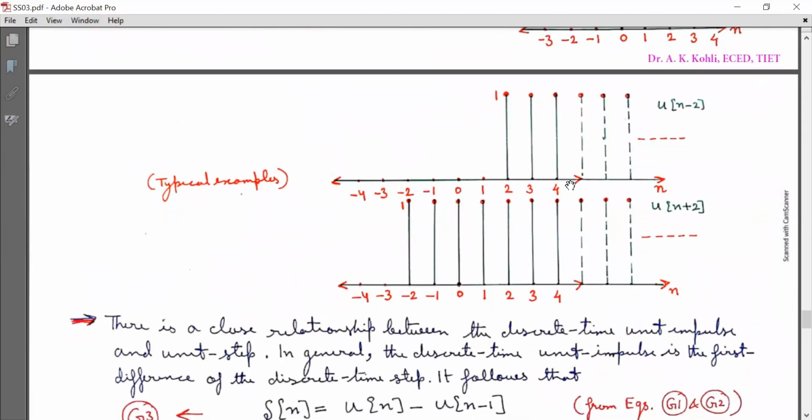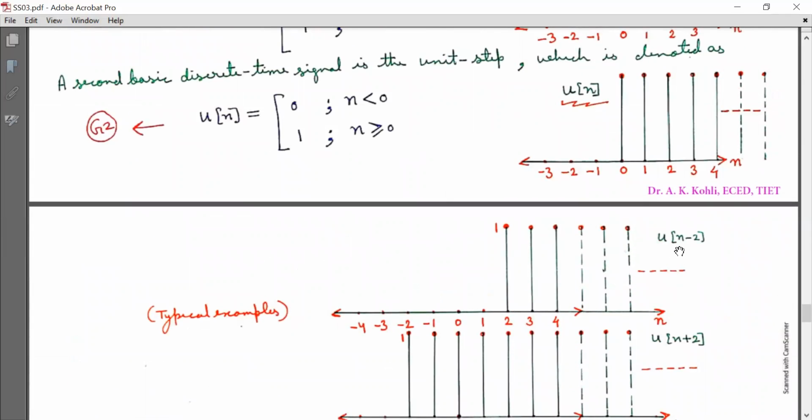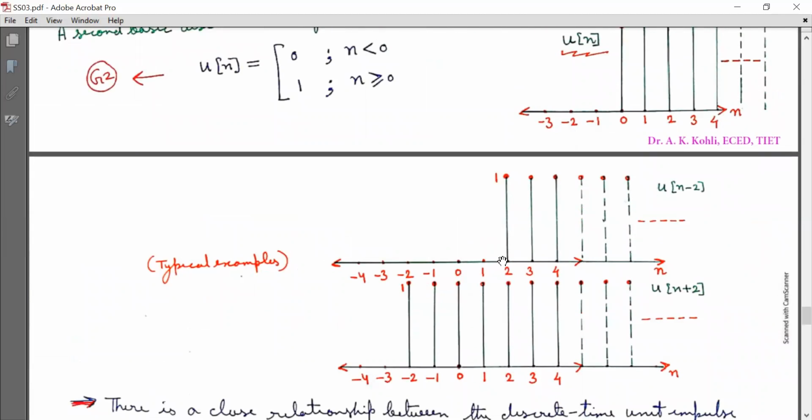Now, a typical example: how to plot u[n-2]. This is u[n-2], a signal delayed by 2 steps. So move this, minus 2. This means delayed by 2 steps. So move this signal towards this side by 2 steps, 1, 2. So now u[n-2] will start from n equal to 2.